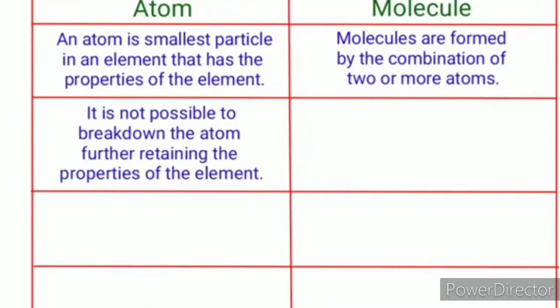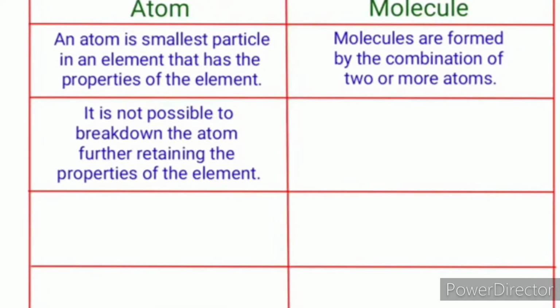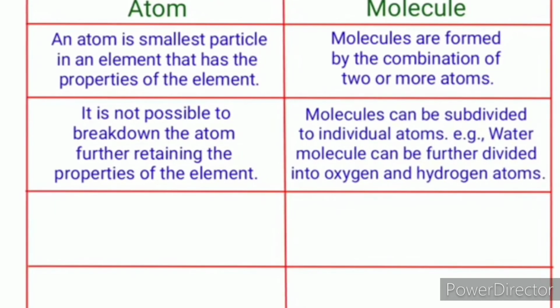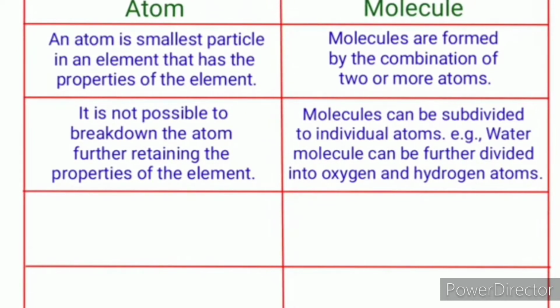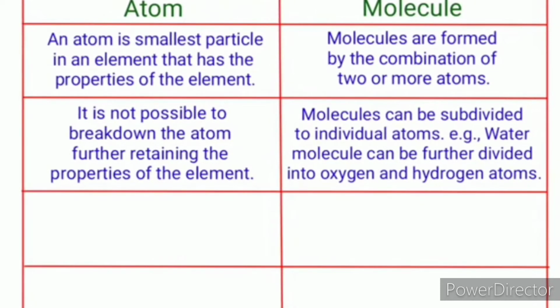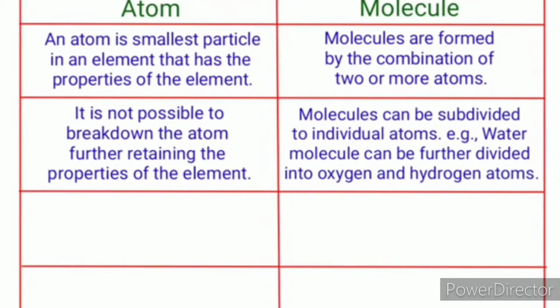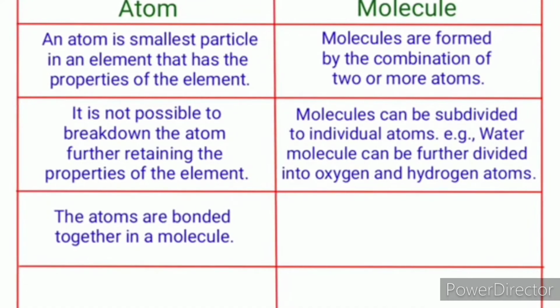Next, atom. It is not possible to break down the atom further while retaining the properties of an element. Atom is the last, minute particle, so we cannot divide that, while the molecule can be subdivided into individual atoms. For example, a water molecule can be further divided into oxygen and hydrogen.